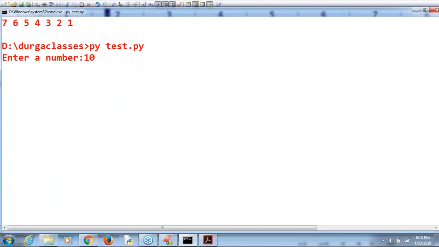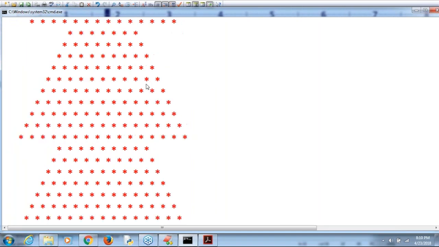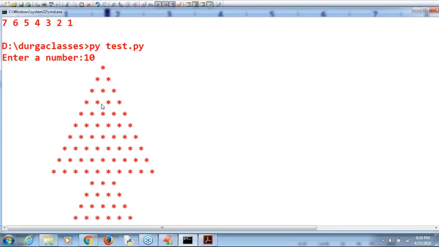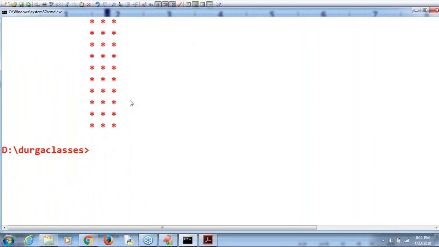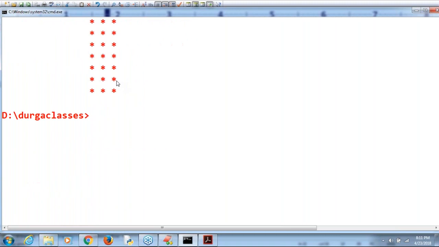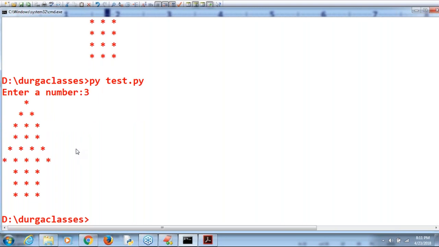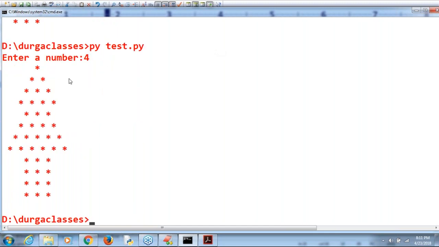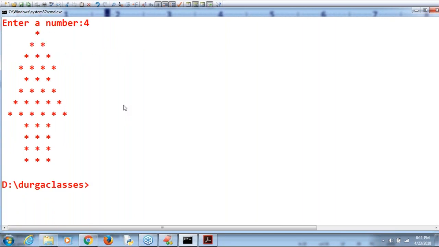Then automatically, do you know this is the Christmas tree? Someone told 1, 2, 3, 4, 5, 6, and so on. Christmas tree, sir. Enter a number 10. Next, enter a number 3, something like a small Christmas tree by default. First level, second level, third level. Enter 4, sir. Then 1. So you are able to trace it.